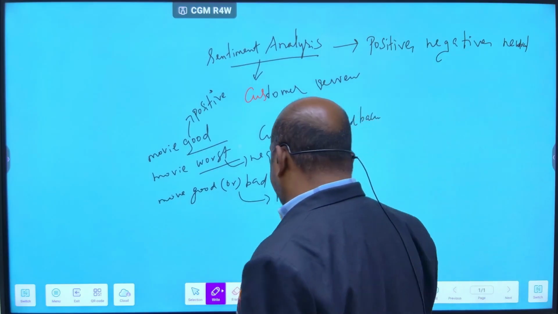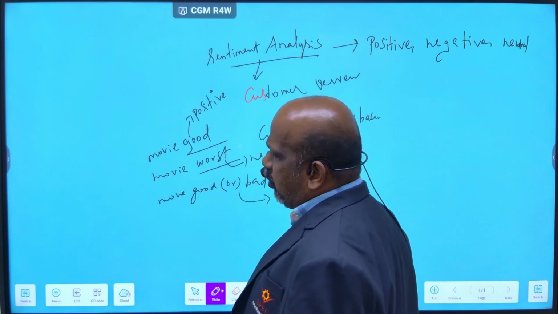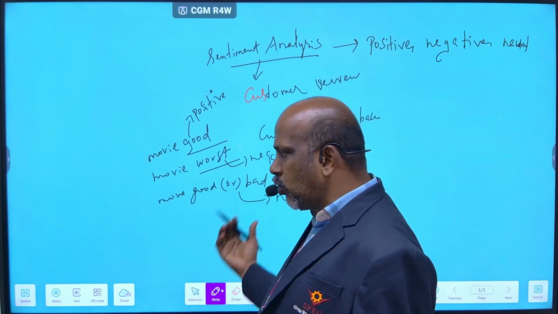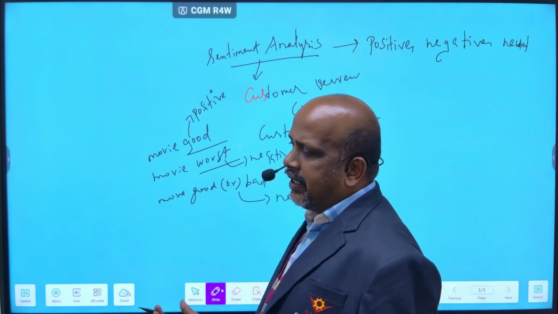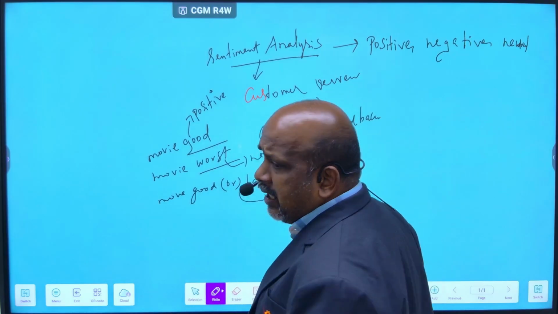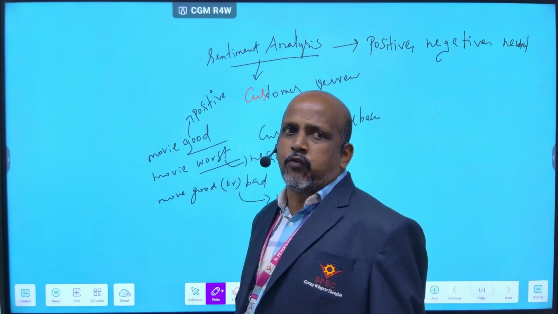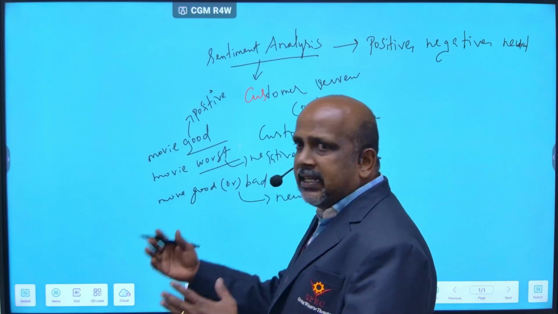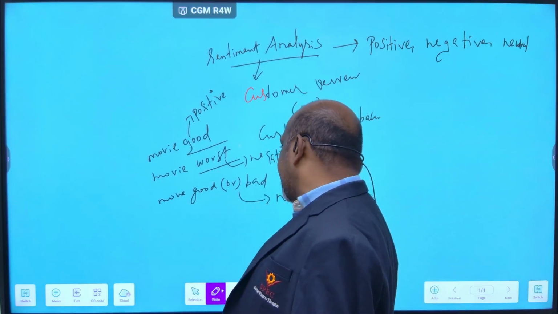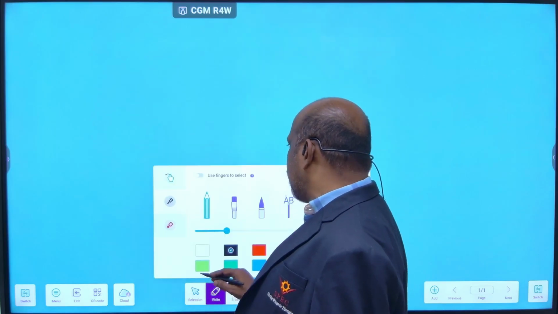And next, these are the concepts for the sentiment analysis program. Tokenization, I already told you, each word you call a token. And the third program is normalization, that is stemming and lemmatization, and you should explain that concept. And the fourth program is bag of words. Bag of words is nothing but a sentence or text converted into vectorization. That concept you should explain.